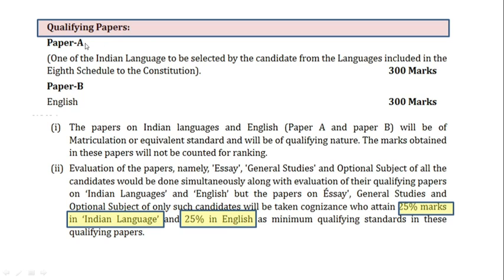So qualifying papers are two. These qualifying papers are paper A, which includes knowledge of an Indian language, and then paper B, which tests the student's ability to write English. Both these papers are testing the knowledge till the matriculation level. They are both of a qualifying nature. And further, students have to get a minimum score of 25% marks in both these papers.